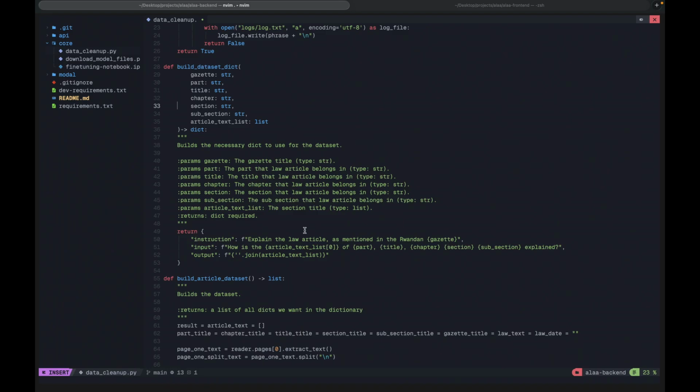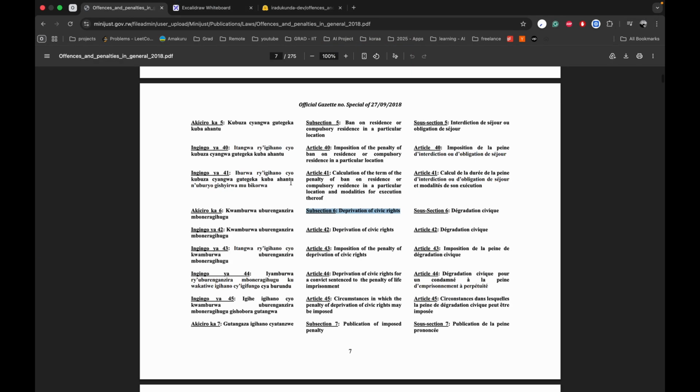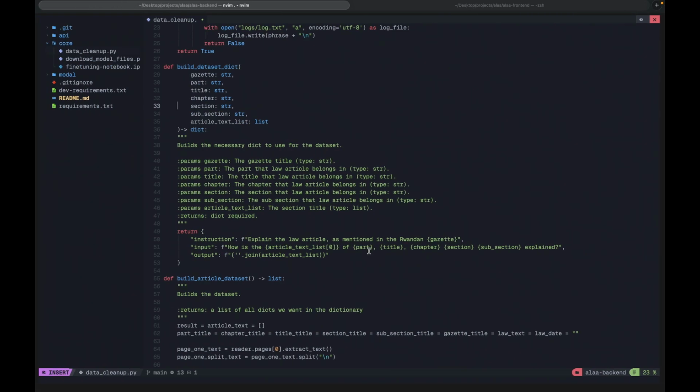Then the input: explain the article text list. So this is like the article, the summary of the article. You can see on this part, for example, for this article we are looking at, this is the part I'm saying: explain the deprivation of civil rights of part 1.